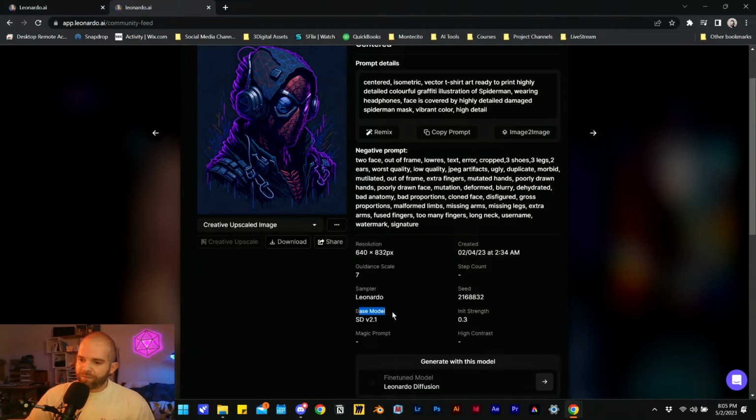So then we have our base model. The base model is what we were talking about with the dependencies, essentially the library of images that is being used to call into and create these images.